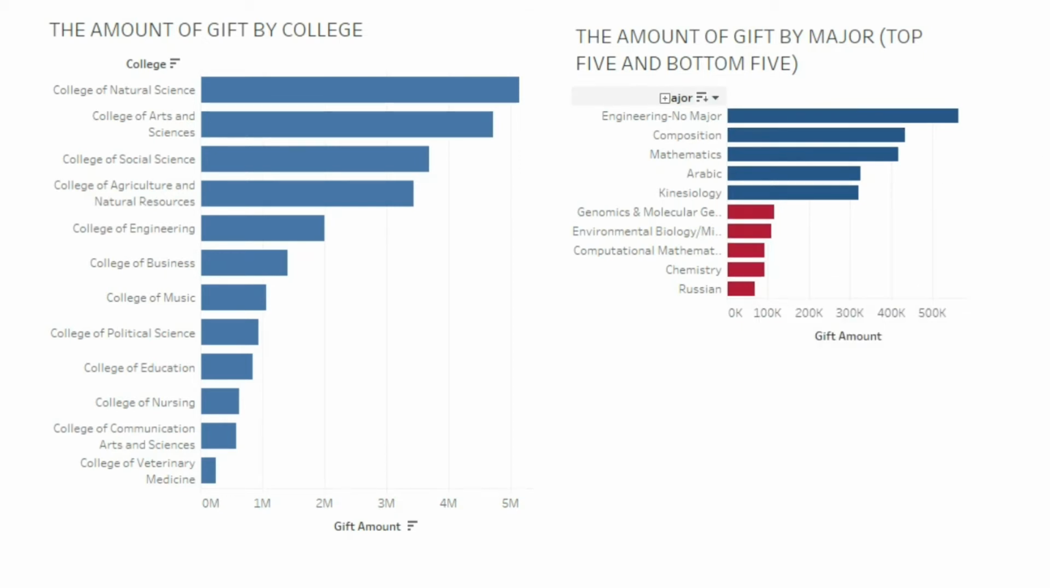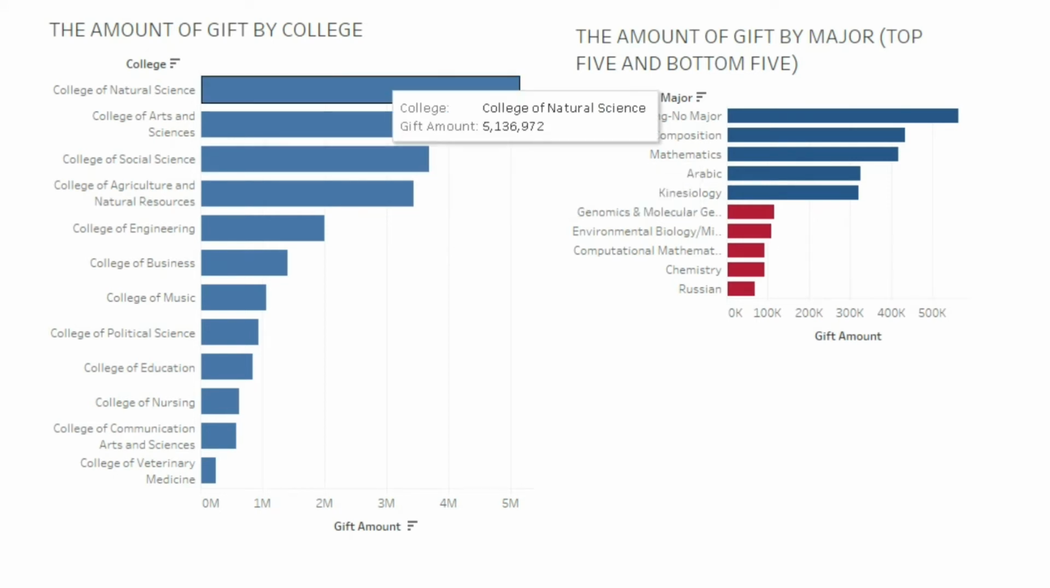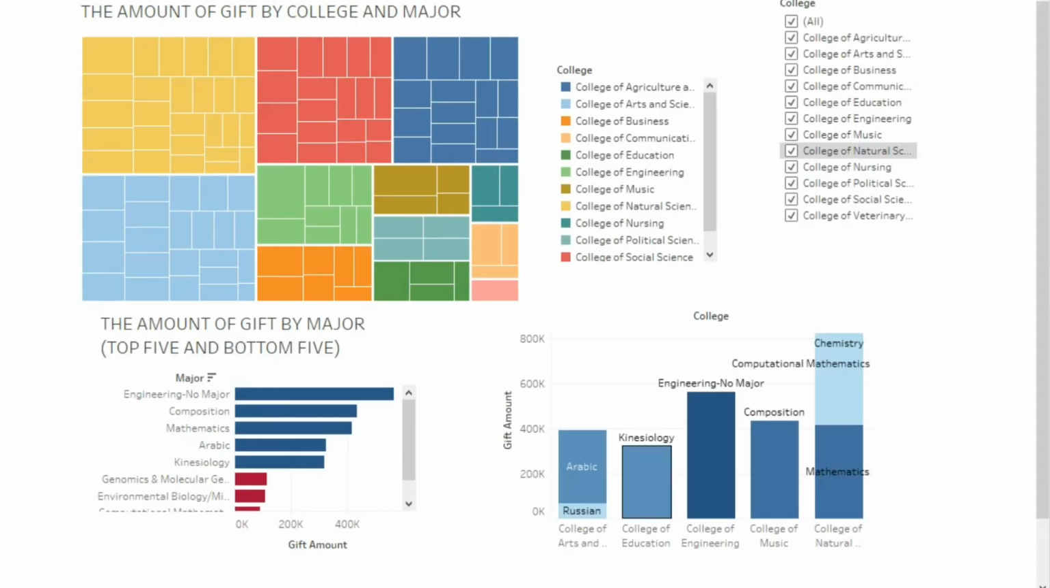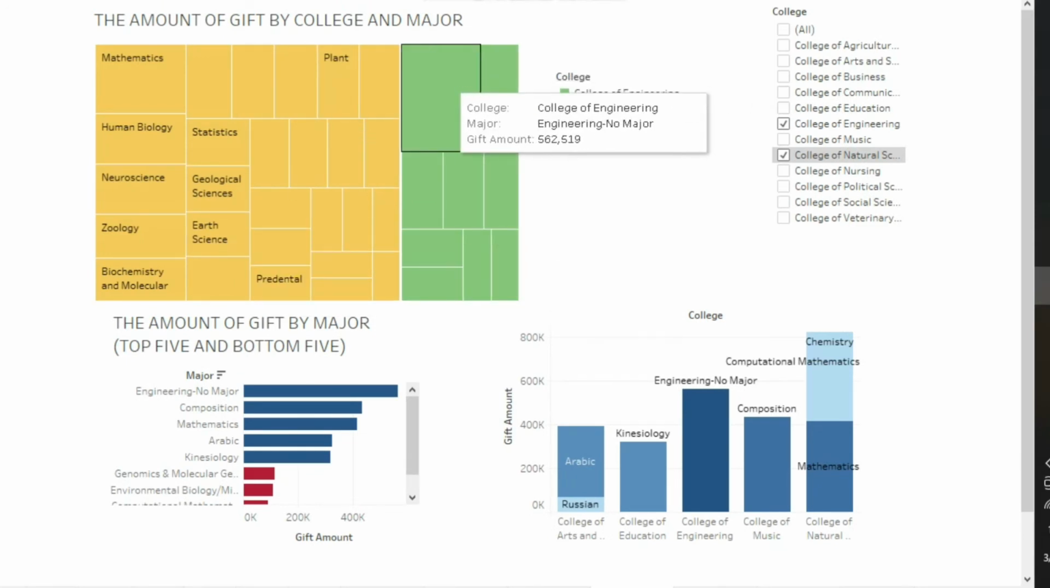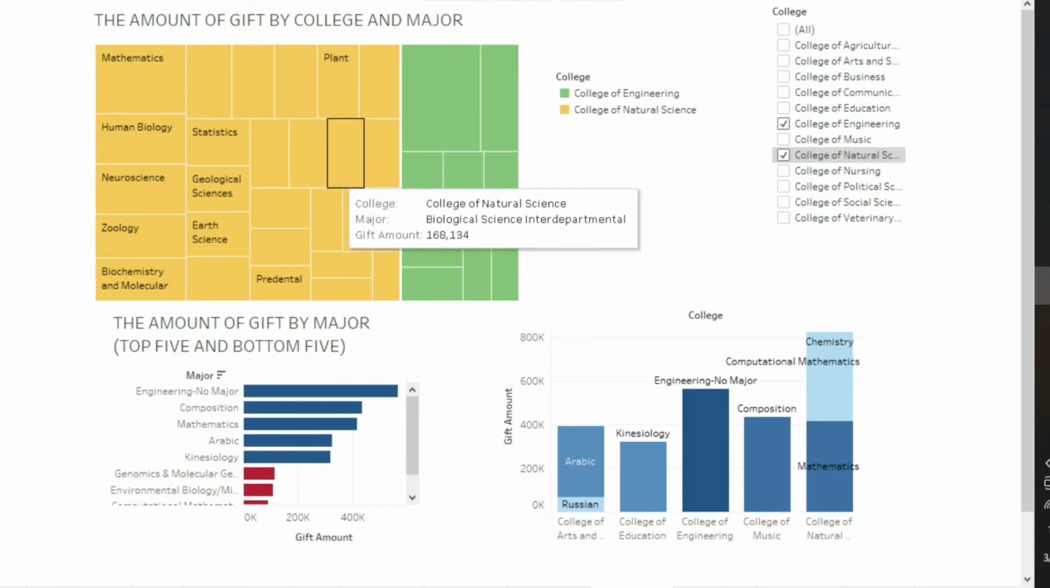We know the college that donates the most is natural science, but why does the engineering major, which doesn't come from natural science, have a higher amount of donation compared to any other major? Because the College of Natural Science has more majors than the engineering college. I do appreciate that the engineering major donates more than any other major.